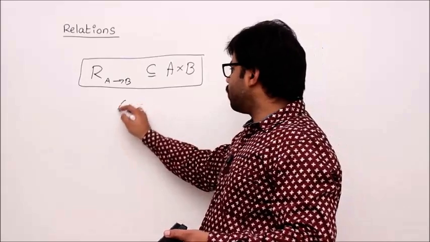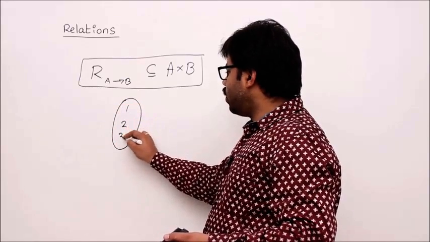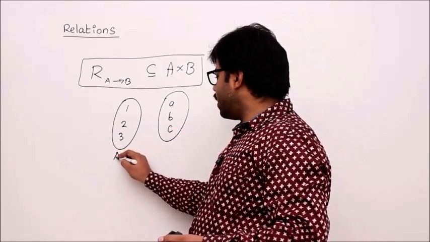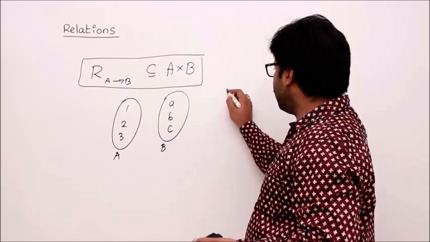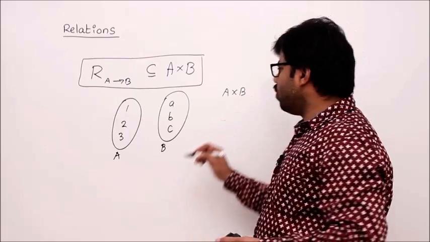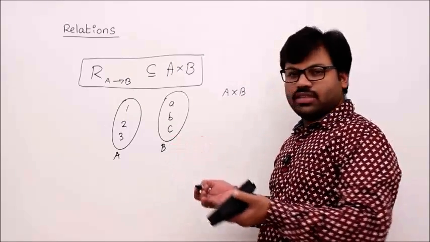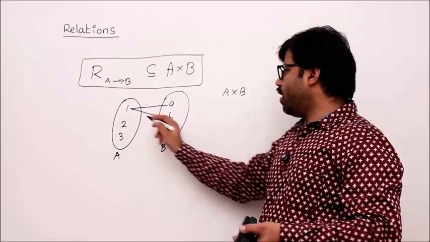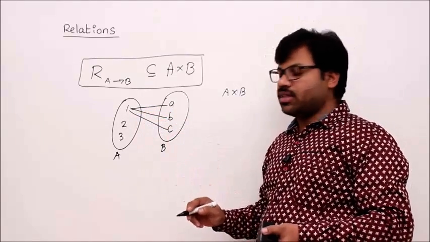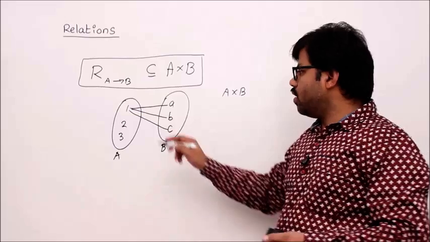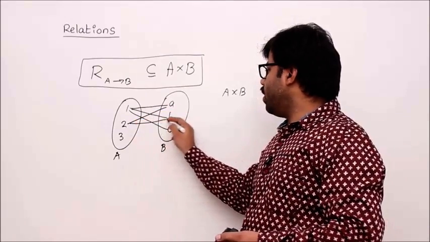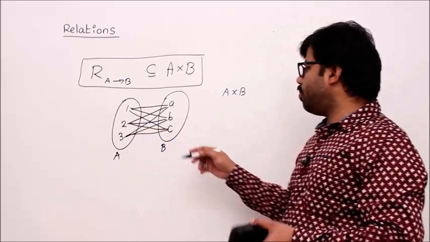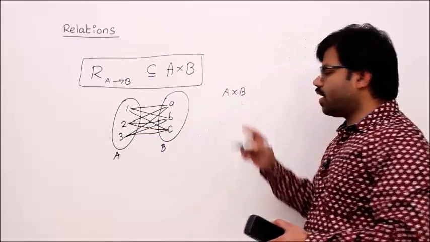Let's see one example. Let's say A is {1, 2, 3} and B is {a, b, c}. Let's say this is A, this is B. Then what is A cross B? A cross B is nothing but the largest mapping. That means you try to map every element to every element. Whatever you get, that is called A cross B. That means this is the highest size of mapping: 1a, 1b, 1c, 2a, 2b, 2c, 3a, 3b, 3c. No one can map better than this, isn't it? That is called A cross B.